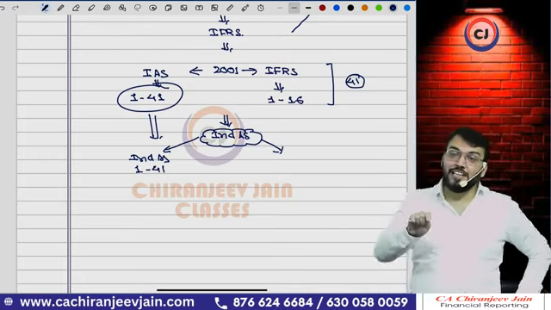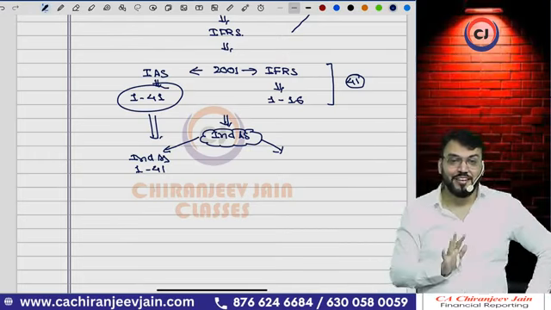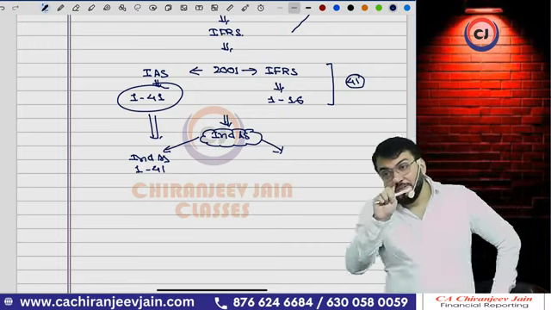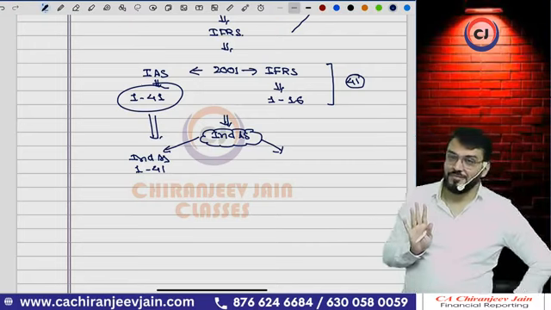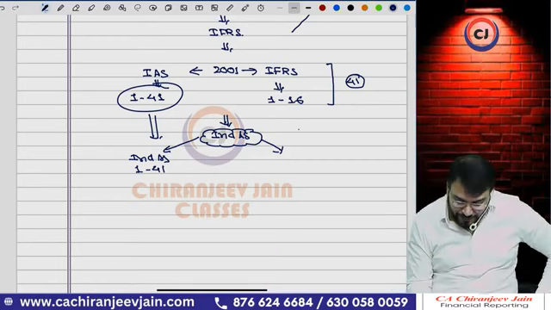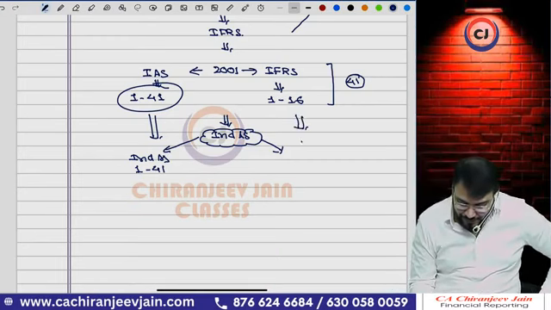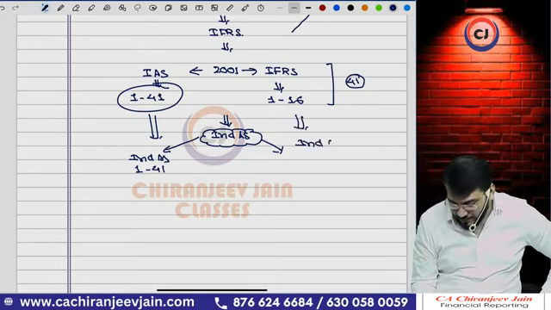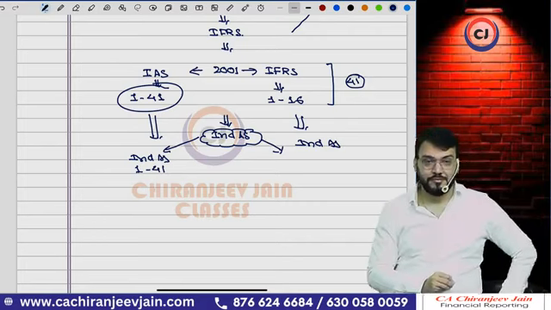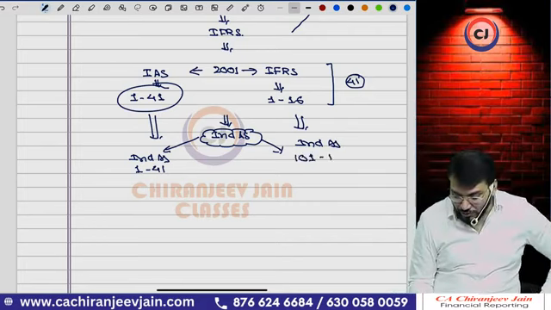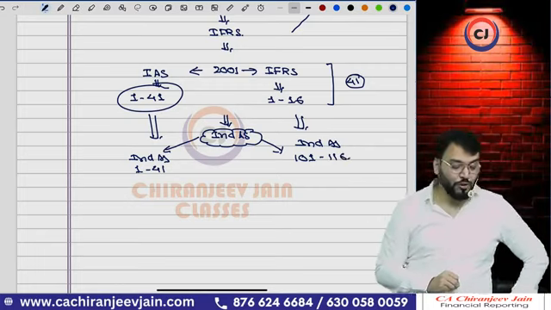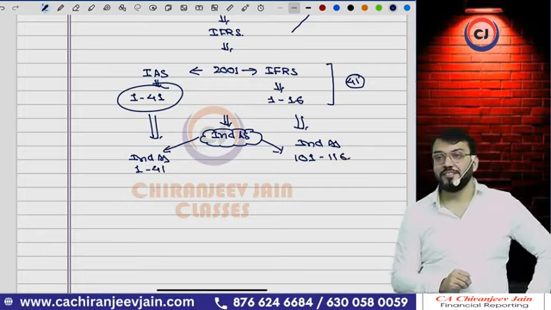Whenever I say Ind AS 1, it is IAS 1. When I say Ind AS 8, it is IAS 8. And the IFRS will be numbered as, you know what? Ind AS 101 to 116.